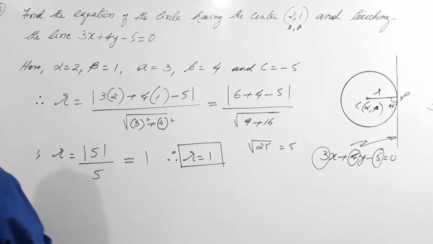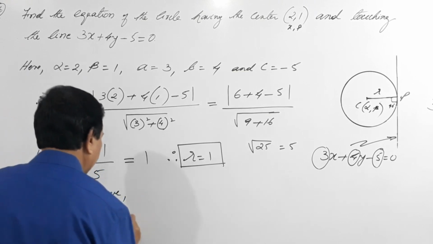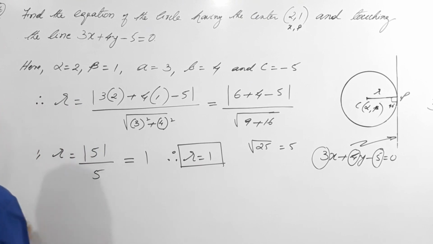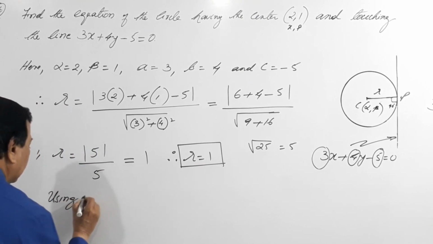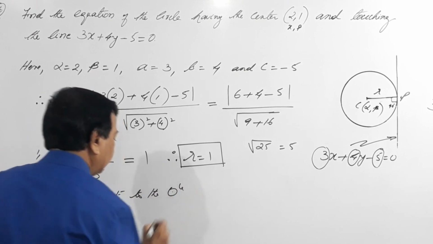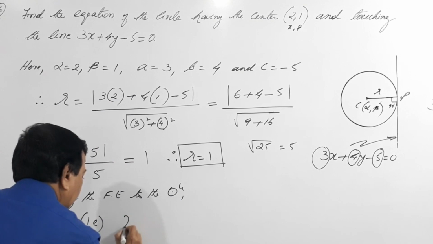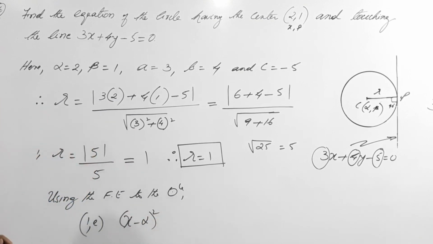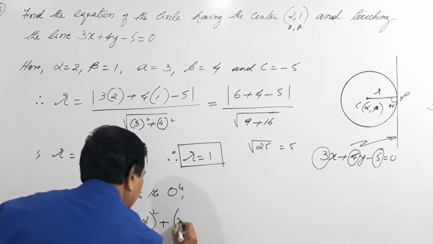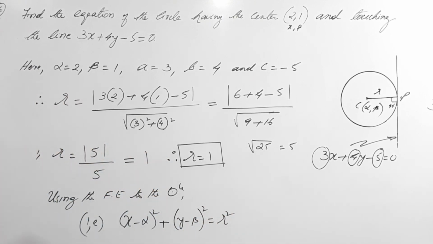So now we have, using the fundamental equation of the circle, that is x minus alpha the whole square plus y minus beta the whole square equals r square.